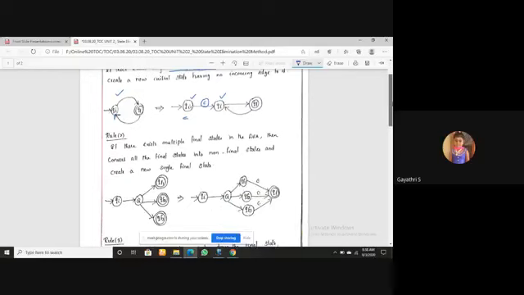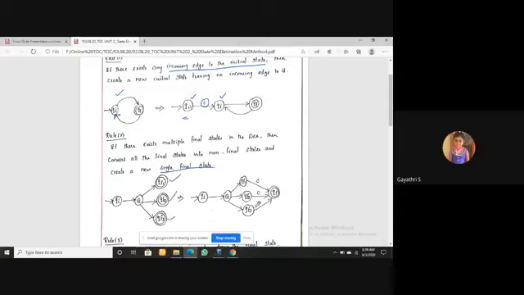Next point, rule number two. If there exist multiple final states in the automata, either it be a DFA or NFA, then convert all the final states into non-final states and create a new single final state. The main thing is that it should be a single final state. So in your given automata, if there exist multiple final states, create a new final state and connect all of these with epsilon. This is rule number two.